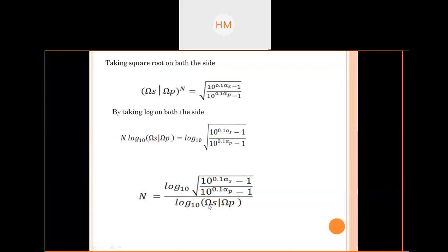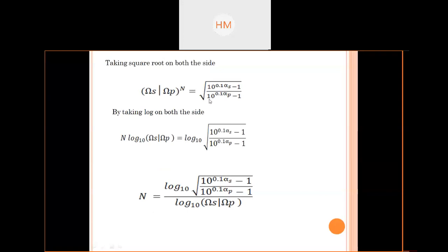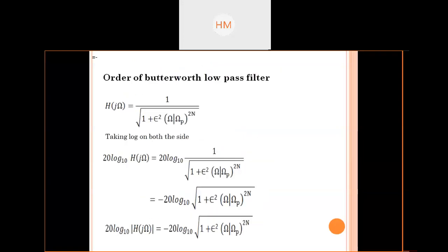Okay, taking square root on both the sides, here I am having power of 2, so that will get nullified. Then by taking log on both the sides, I will get n. See, directly I have written the equation of n over there. In exam, these derivations will not be asked. Generally, numericals are asked, but if you want to clarify the steps, these are the steps to find out the order n, which you have written directly. So for that I have explained everything, the order of Butterworth low pass filter.